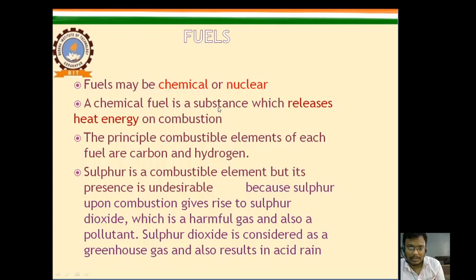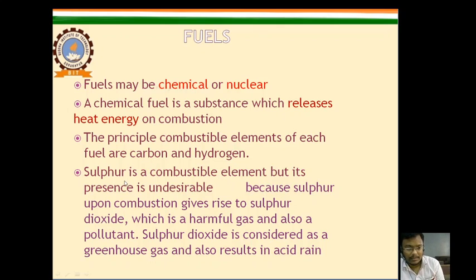A chemical fuel is a substance which releases heat energy on combustion. Means a chemical fuel is that which in the combustion process releases heat energy, like SI engine or CI engine fuels like petrol, diesel. Okay, so these are chemical fuels. Now, the principal combustible elements of these fuels are carbon and hydrogen. That we have studied already. I have told you that IC engine fuels are basically made of hydrocarbons. So the principal elements are carbon and hydrogen.